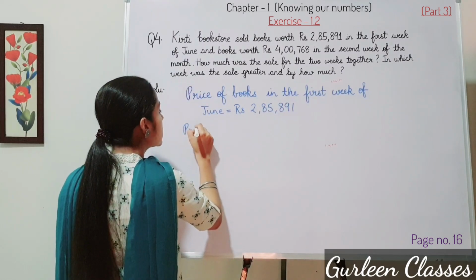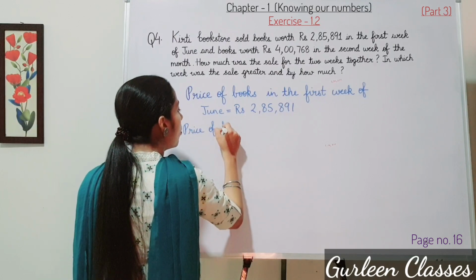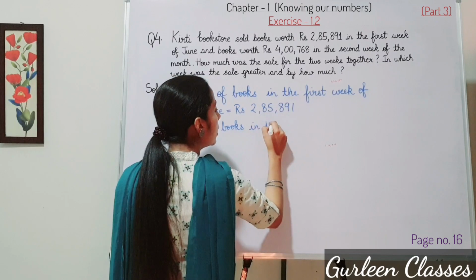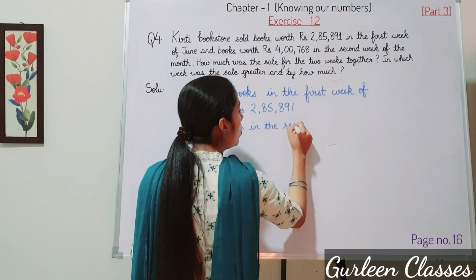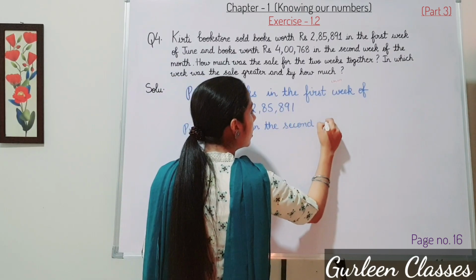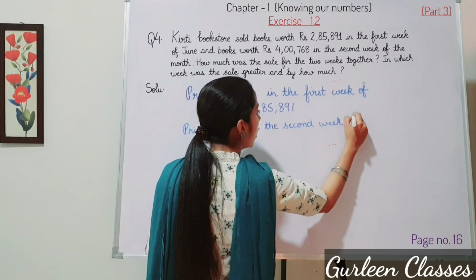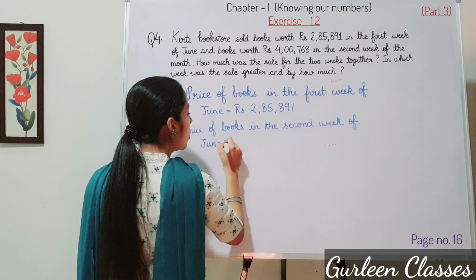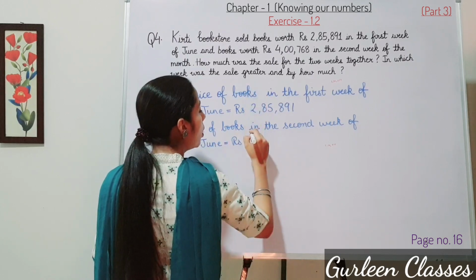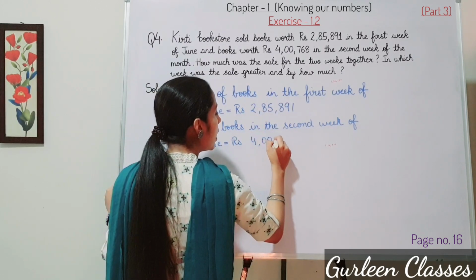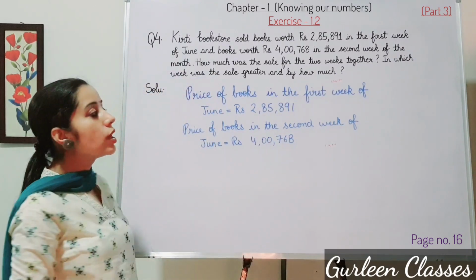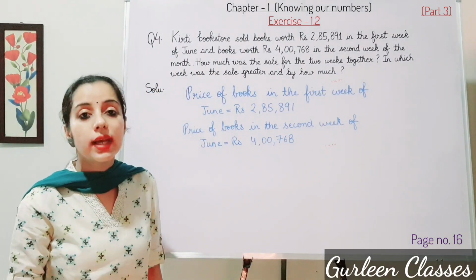Then price of books in the second week of June, that is equal to rupees 4,768.